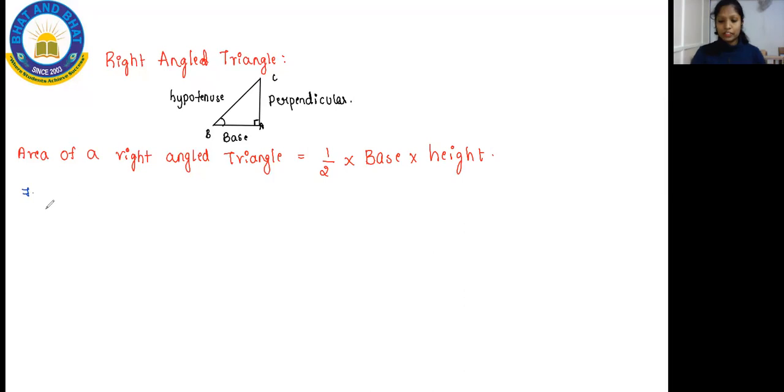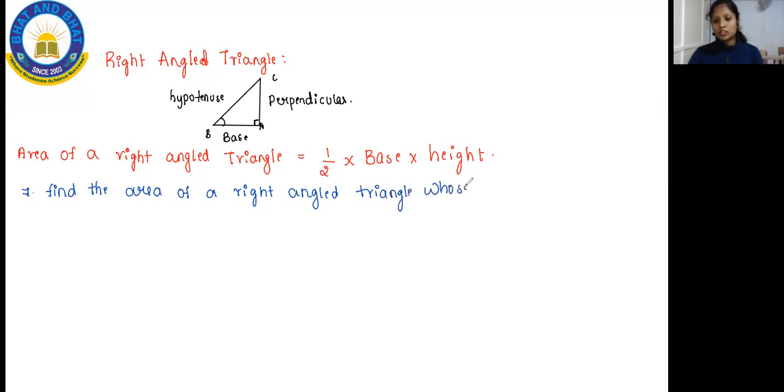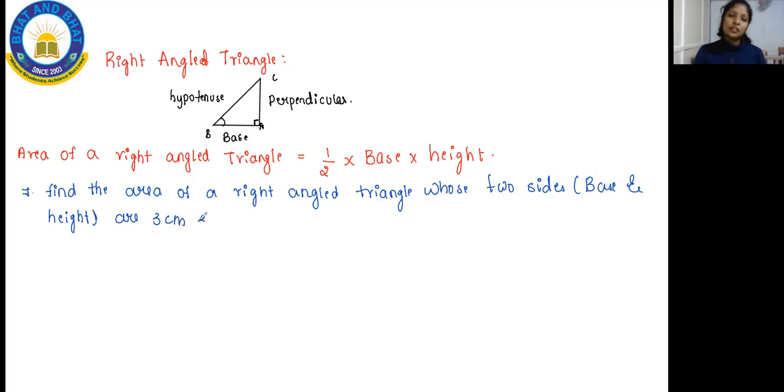And here is one question regarding this. Let me solve one question. The question tells you: find the area of a right angle triangle whose two sides, that is base and height, are 3 centimeter and 4 centimeter. Okay kids, this is a question.